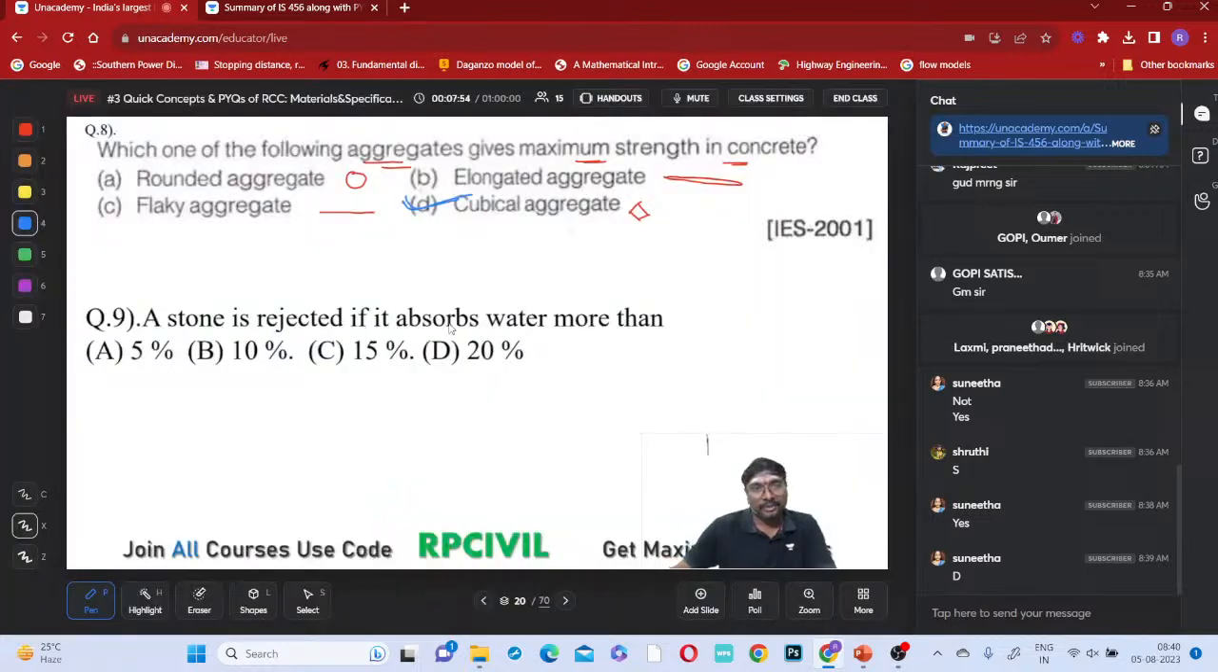A stone is rejected if the absorbed water is more than which percentage? If the absorbed water is more than 10%, it is rejected. If you just observe, it is rejected if absorbed water is more than 10%.